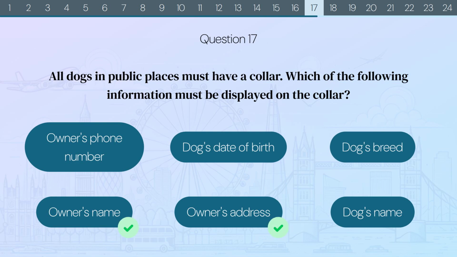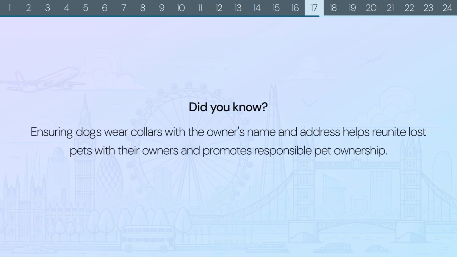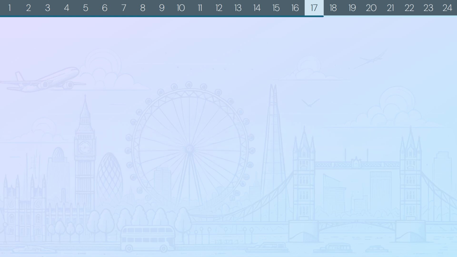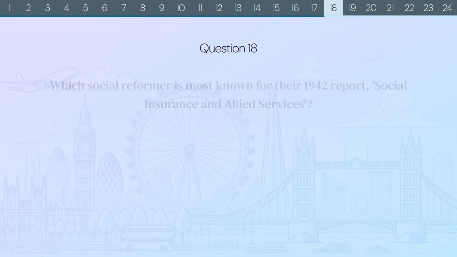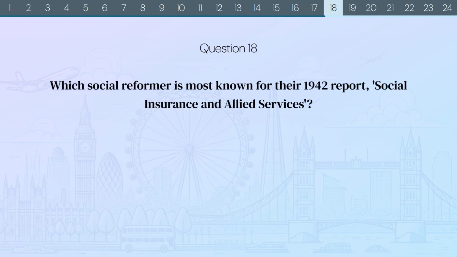The correct answers are owner's name and owner's address. Did you know? Ensuring dogs wear collars with the owner's name and address helps reunite lost pets with their owners and promotes responsible pet ownership. Question 18. Which social reformer is most known for their 1942 report, Social Insurance and Allied Services?